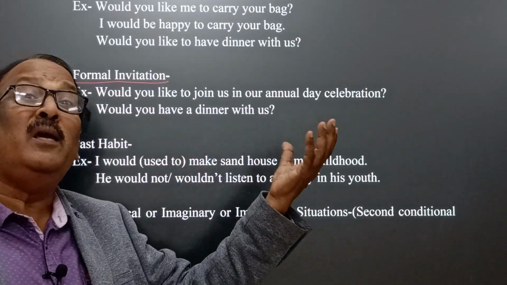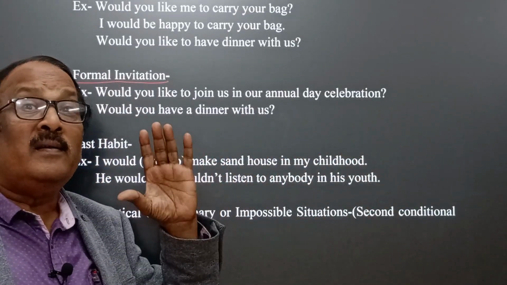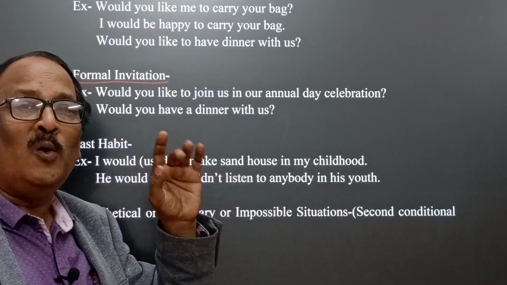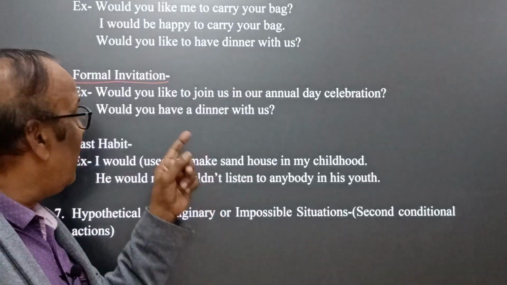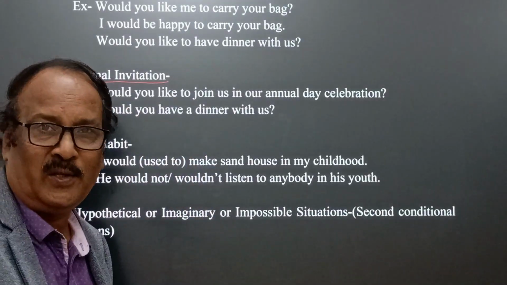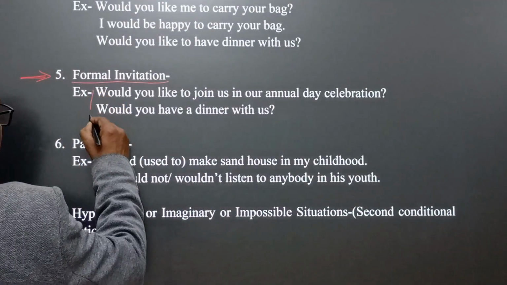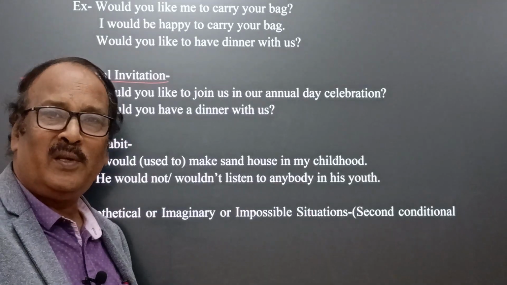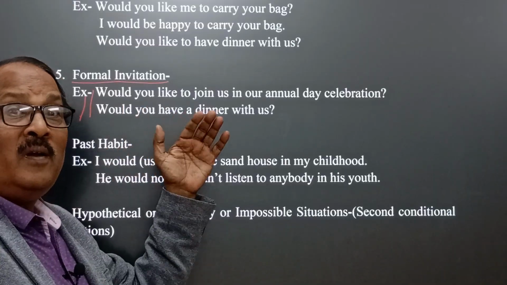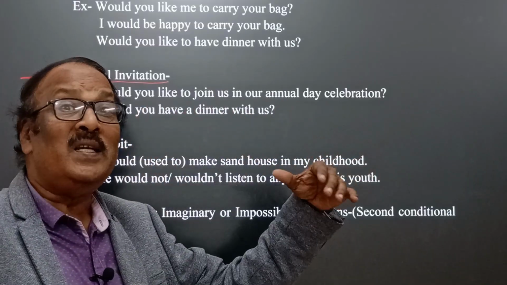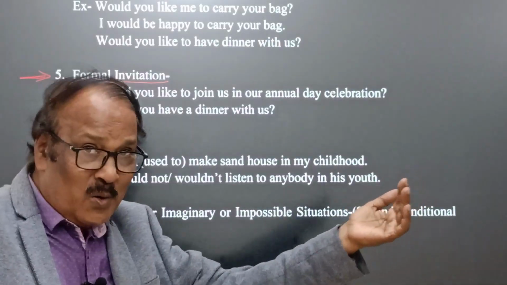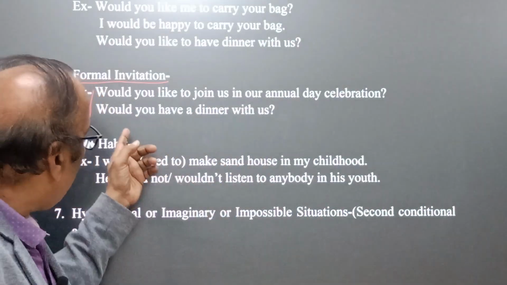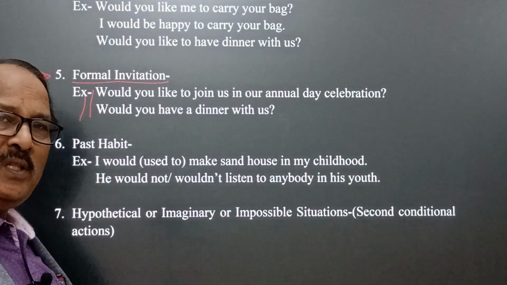Formal invitation. Whenever we invite somebody who is unknown to us, in that case we also use would in the case of a formal invitation. Now see the examples. Okay, would you like to join us in our annual day celebration? Here the speaker invites a stranger or distantly related person to join them in their annual day celebration. Now come, would you have dinner with us?